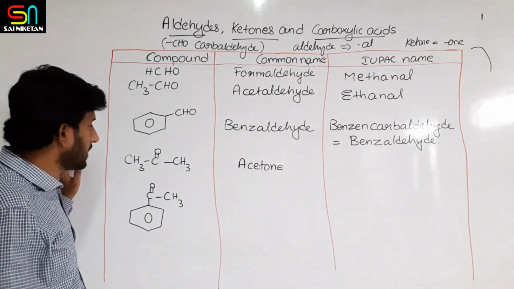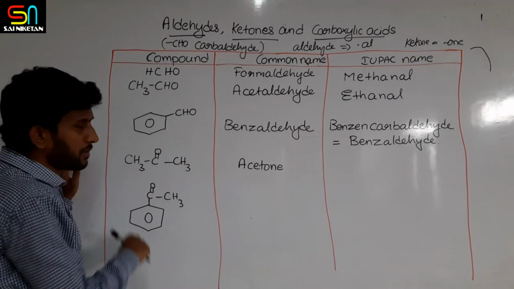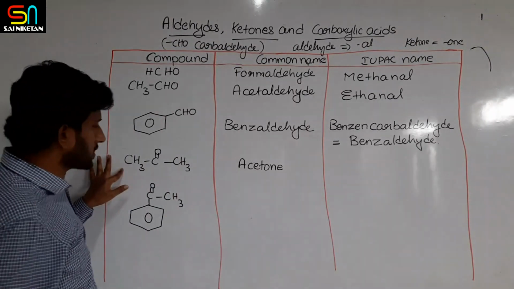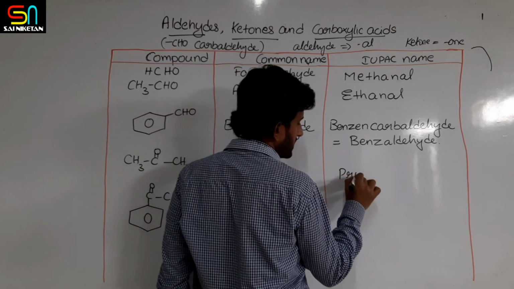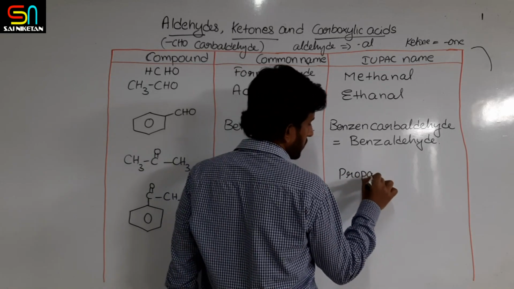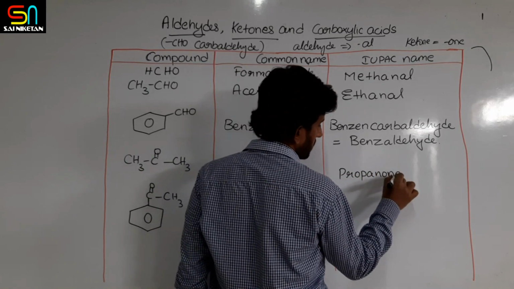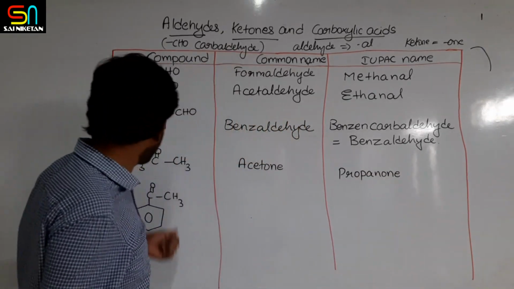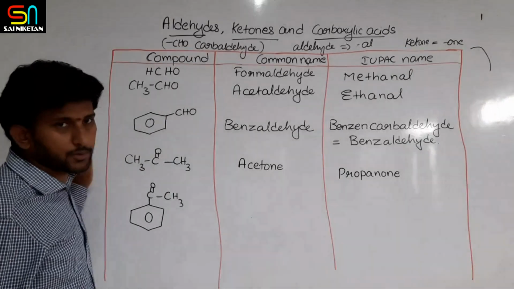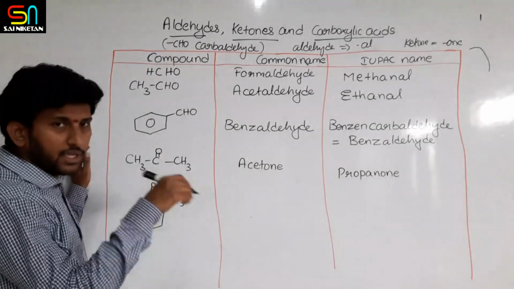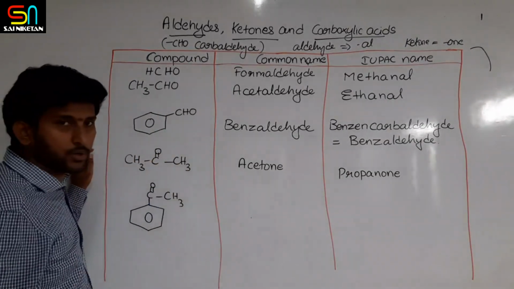Because it is a ketone, it is called propanone. It is a ketone, so it is called propanone: 3 carbons with 1 ketone group. Propane, remove E, add ONE, propanone.